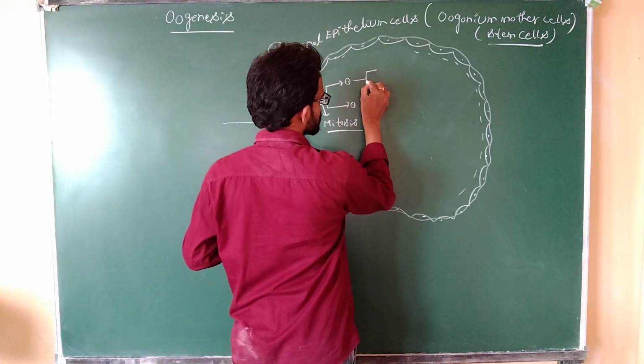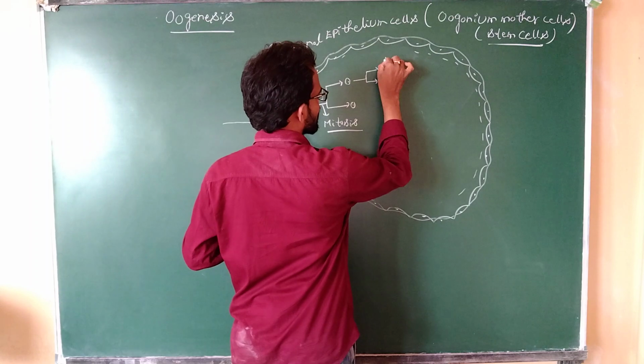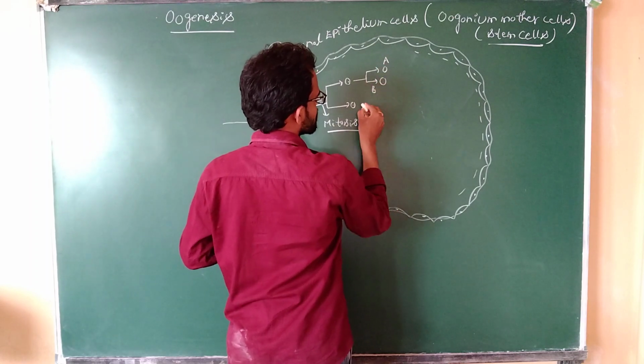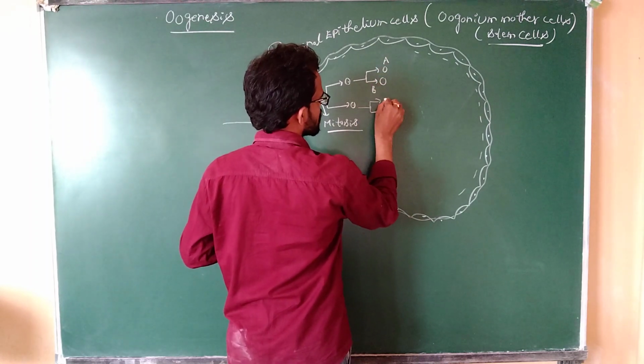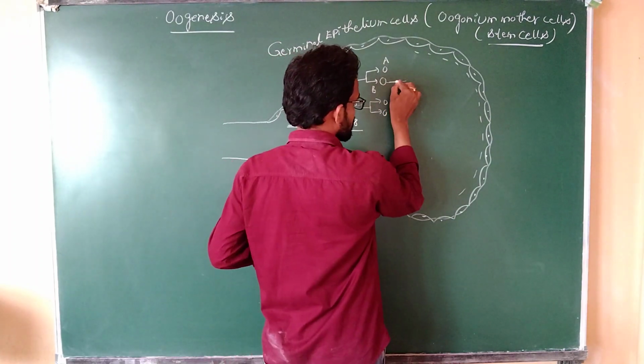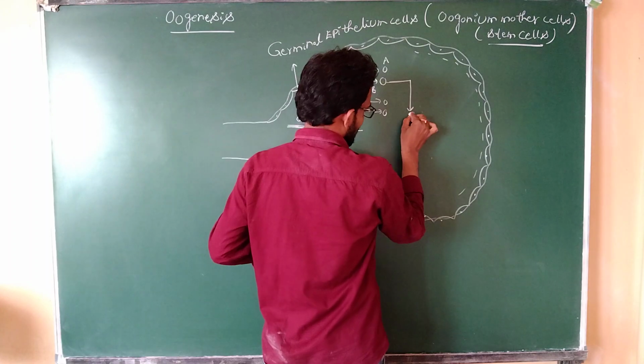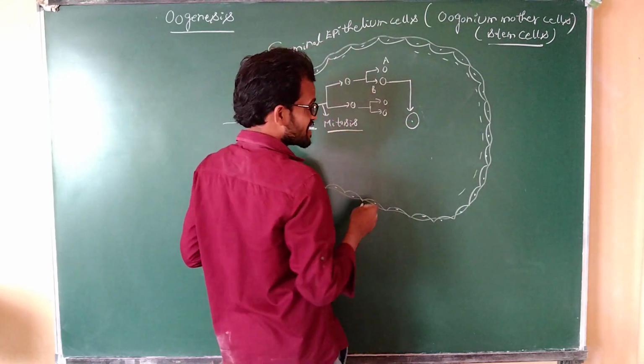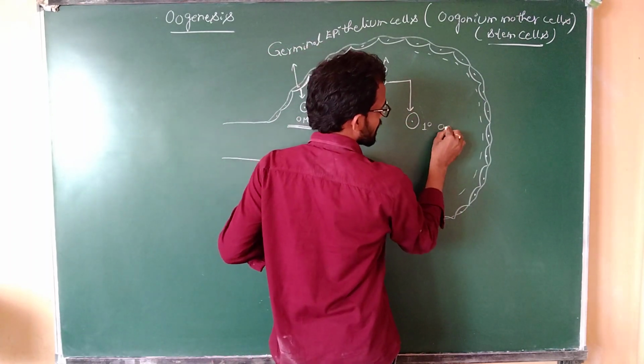These cells are continuously divided. This one is cell A, this one is cell B. It also continuously divides. In these B cells, the size increases. Whenever the size increases, it is called the primary oocyte.